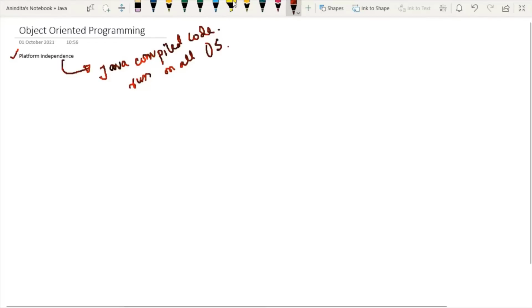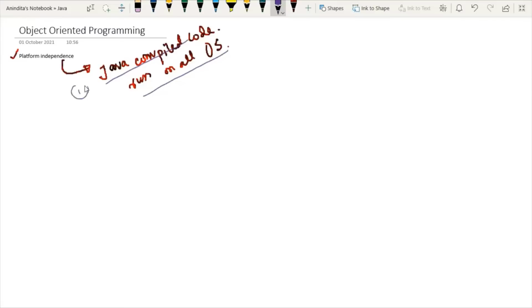No, the first thing you have to learn is that only compiled Java code can run on any operating system. So this is the first point you have to remember. The statement that Java is platform independent is not proper. Java compiled code can run on any operating system.